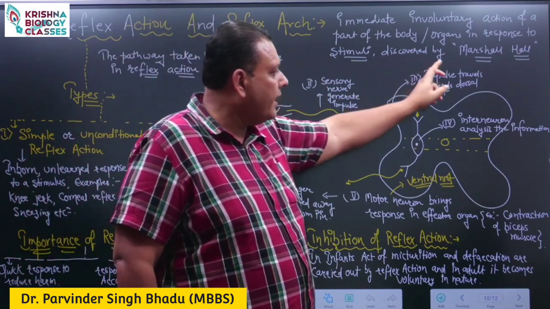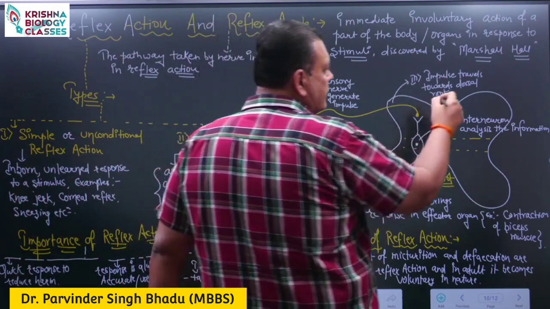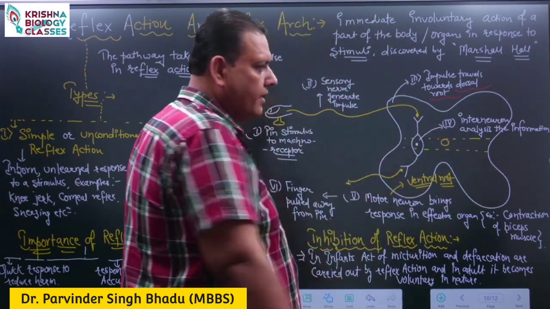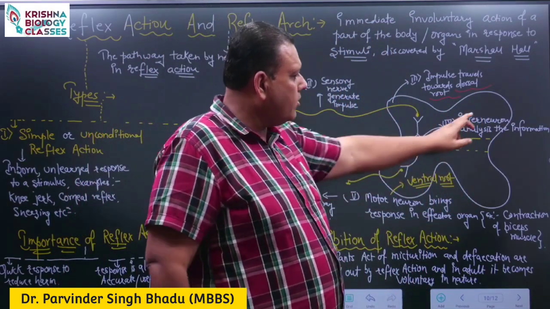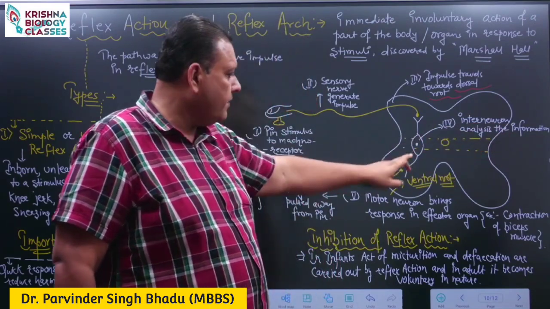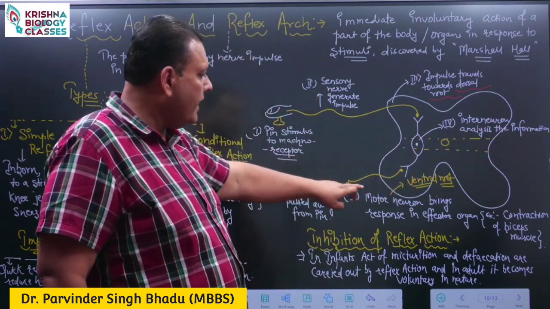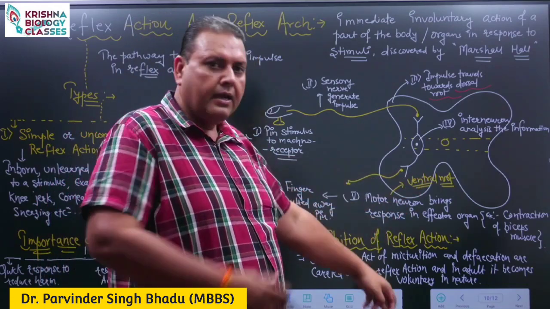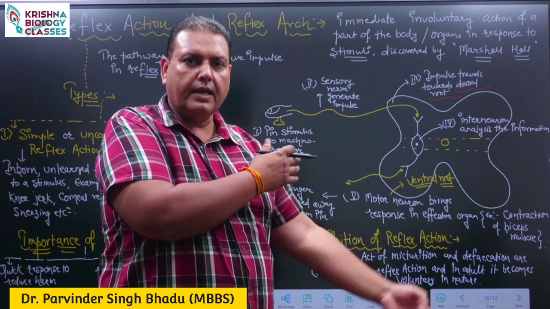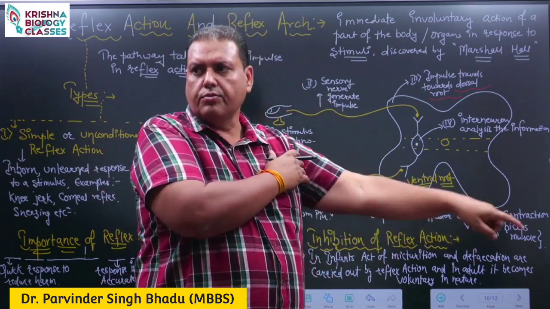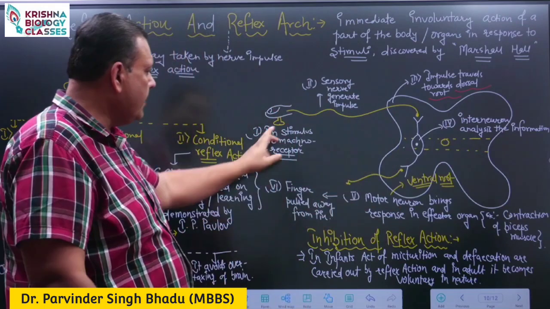This impulse travels along the sensory root or dorsal root and enters the spinal cord. Inside the spinal cord, the interneuron analyzes the information and generates the response. This response is carried by the motor neurons through the ventral root and reaches the effector organ. In this case, it is the biceps muscle which contracts, and we remove the finger from the pin.